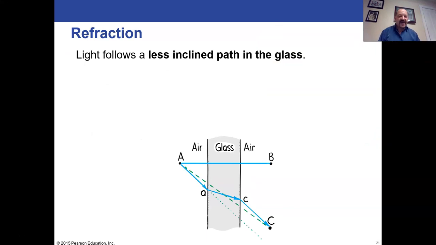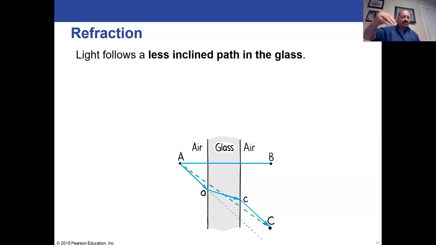So light does exactly the same thing. If you have light going from point A eventually to point B, and both of those are in air, but you have a sheet of glass in between, it has to get through the glass. So it's coming in from A to the glass. And the quickest way would be this dashed line here. But that's not the way light would travel.